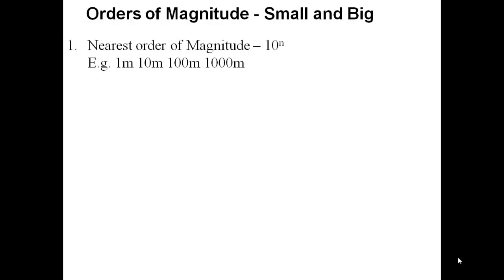We need to use an estimation which is basically to the nearest order of magnitude, which is basically you say something is 10 to the n meters or meters cubed or whatever. For example, you have 1 meter, which is 10 to the 0. We have 10 meters, which is 10 to the 1. 100 meters is 10 to the 2. And 1,000 meters is 10 to the 3. So we need to be able to describe things to the nearest order of magnitude.